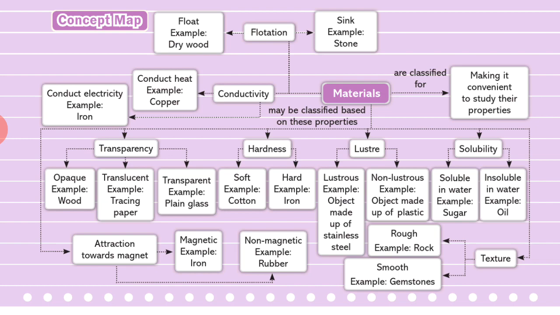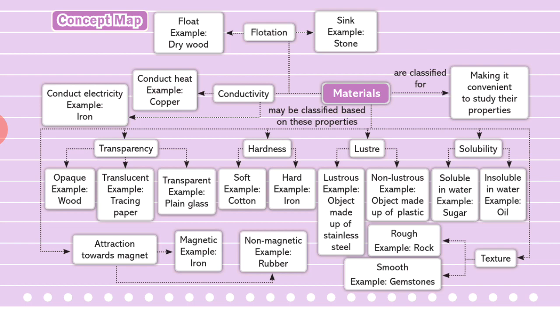Luster, solubility, hardness, transparency, conductivity, flotation. Lustrous, non-lustrous; solubility, soluble, insoluble; on the basis of texture, rough or smooth; on the basis of magnetic properties, attraction towards magnetic materials or non-magnetic materials; on the basis of conductivity, conductors and insulators, conductors of heat, conductors of electricity, insulators of heat, insulators of electricity; flotation, float or sink.